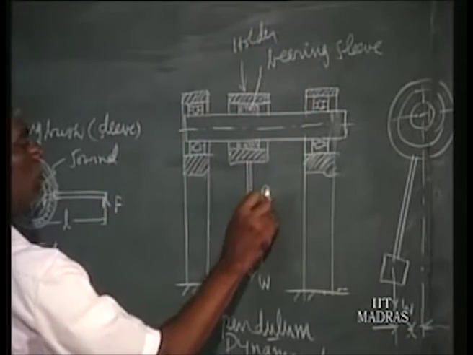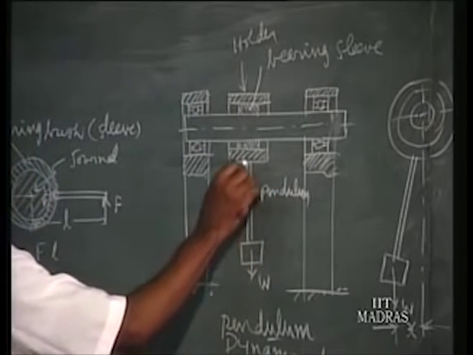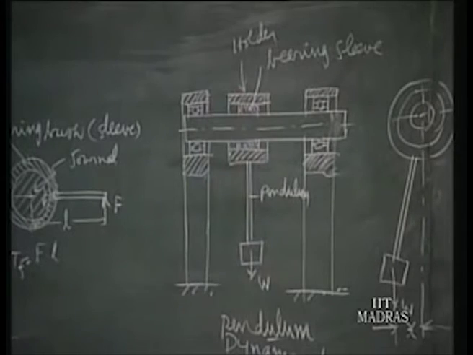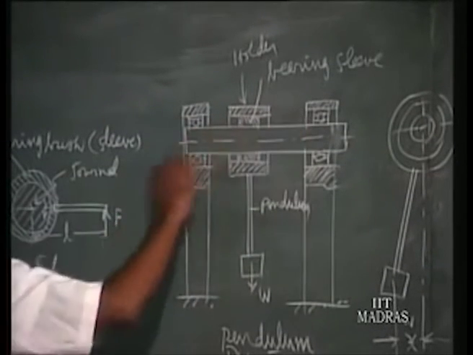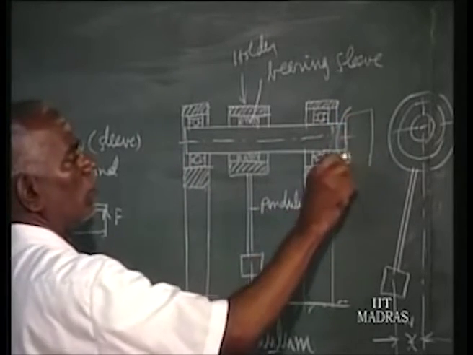This is the pendulum. This is the weight of the pendulum. The pendulum is fixed to the holder bottom. So what happens with these support bearings? The shaft is rotated by the motor, which is all fixed here.